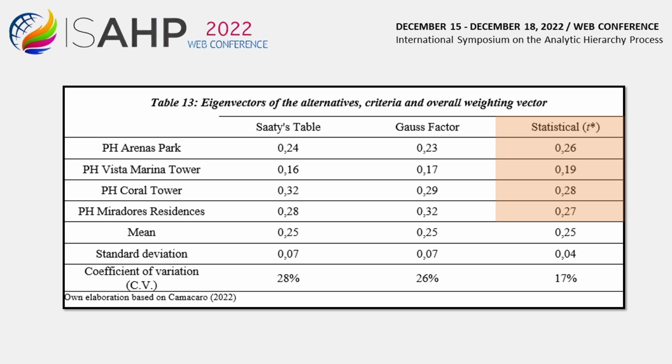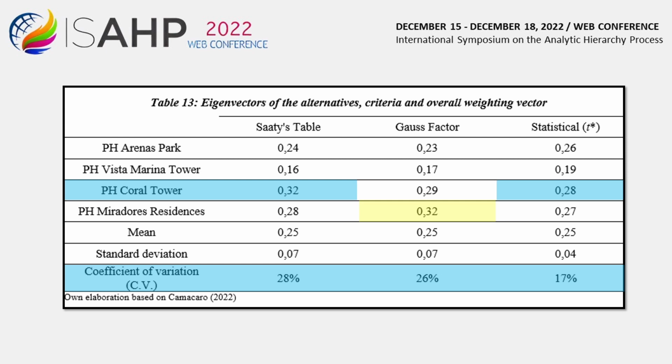For the purposes of property selection, PH Coral Tower ranked 1 for AHP SAATY and AHP t* criterion, while for AHP Gaussian it was PH Miradors Residences. The measures of central tendency and dispersion were calculated, with AHP t* criterion obtaining the lowest coefficient of variation.